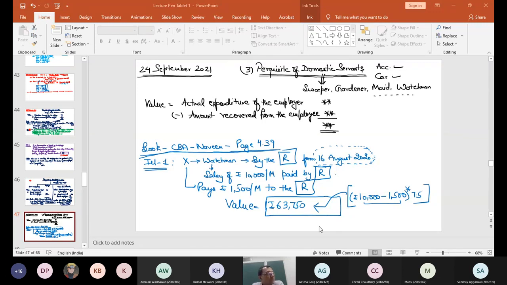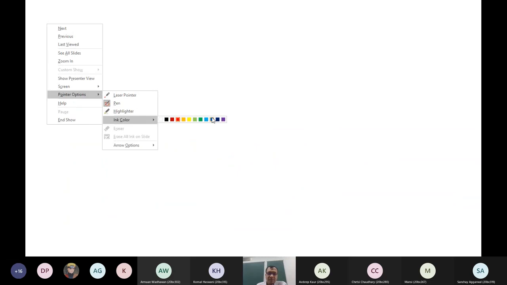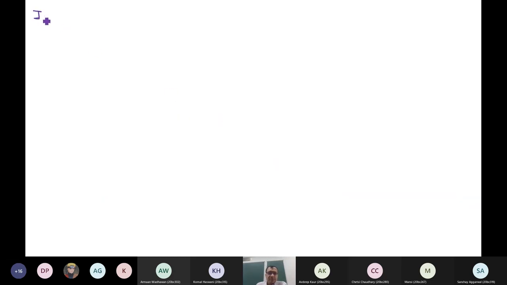Those who got the answer, please raise your hands. Next illustration. Illustration 3, not 2, illustration 3. Let me discuss illustration 3 first.